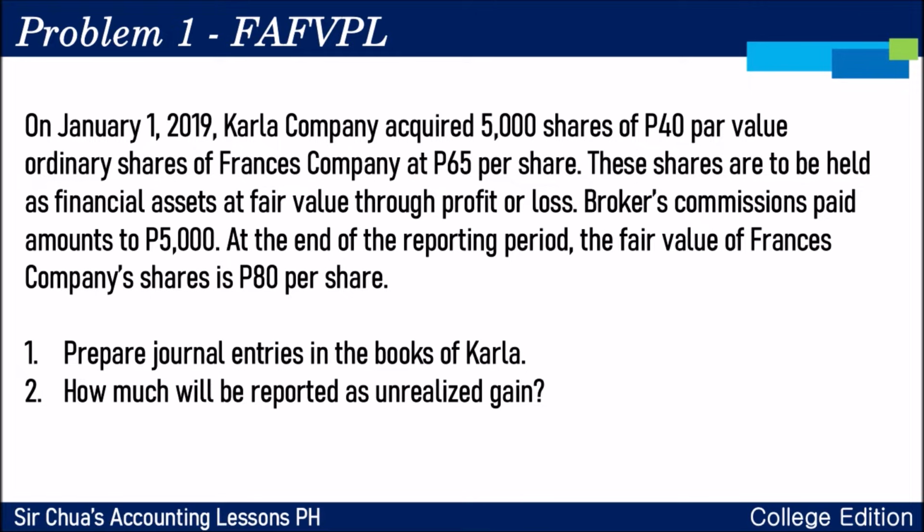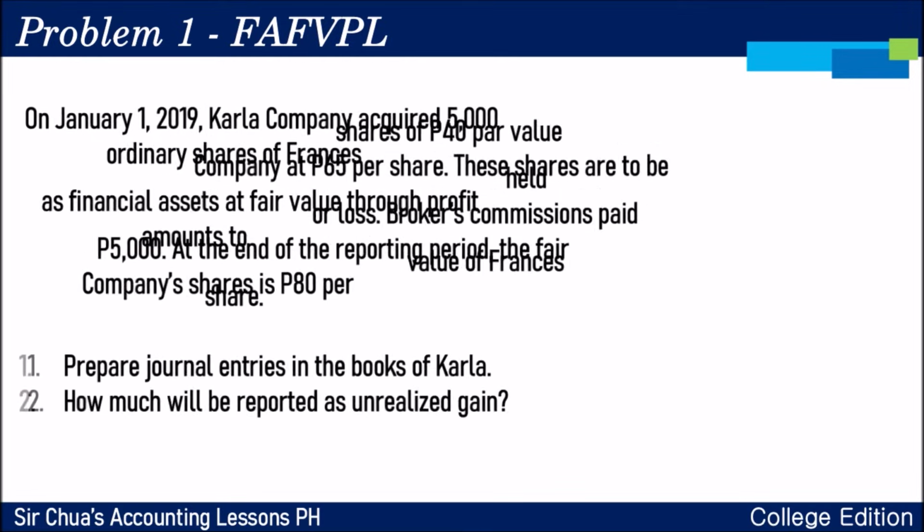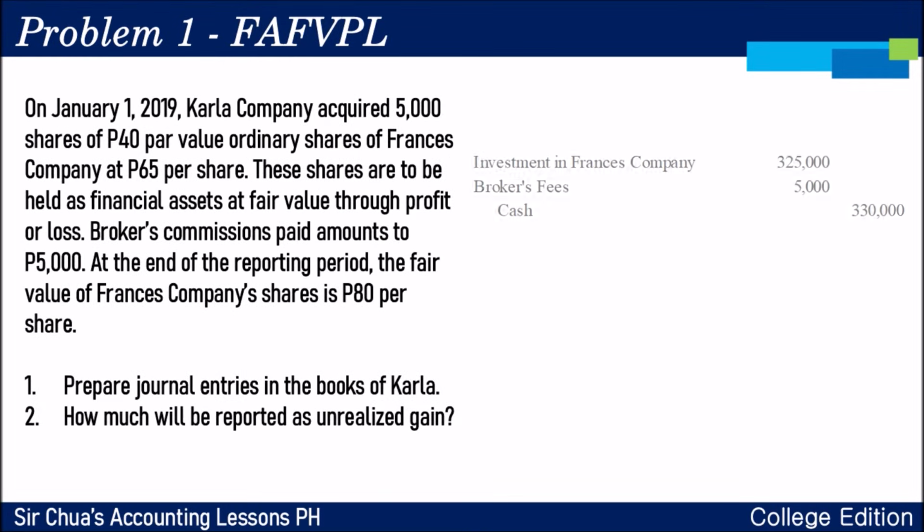At the end of the reporting period, the fair value shoots up to 80 pesos. Number 1 is prepare the journal entries in the books of Carla, and magkano po ang unrealized gain sa lahat ng pangyayaring yan. O, ganito lang po gagawin natin. We debit investment in Frances Company on the books of Carla for 5,000 multiplied by the amount of 65 per share. Yan po yung amount na nabili niya.